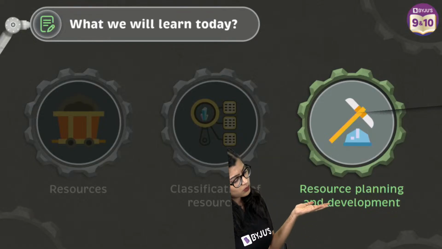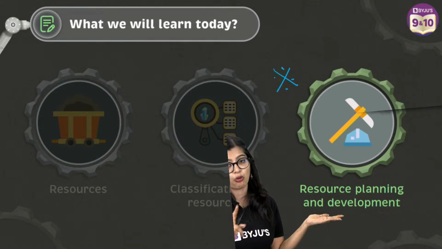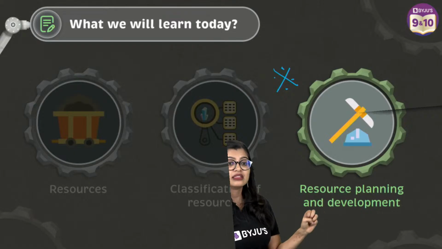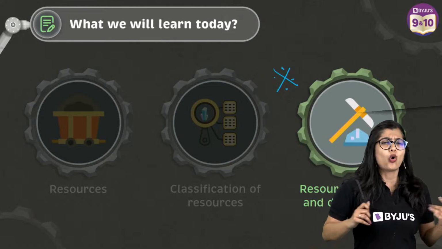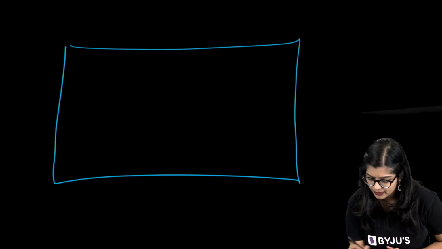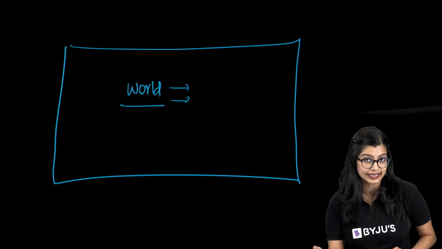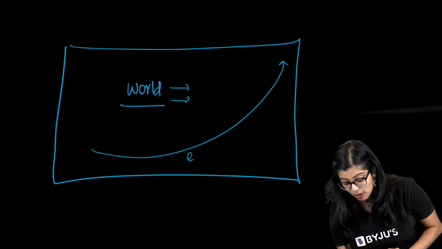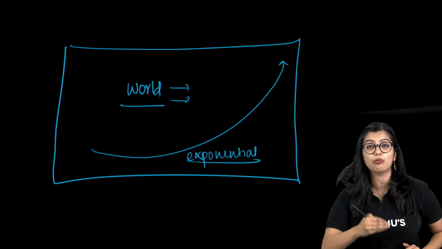Yes? Now, when you look at resource and planning, right? This topic right here is the important topic that I want you to focus on. Resource planning and development. This is what you need to pay attention to. Now, over time, if you think about it, in our world, the world population has been considerably increasing and we know that there has almost been an exponential increase in population, right? I am not telling that there is a great increase. I am telling that there is an exponential increase in population.